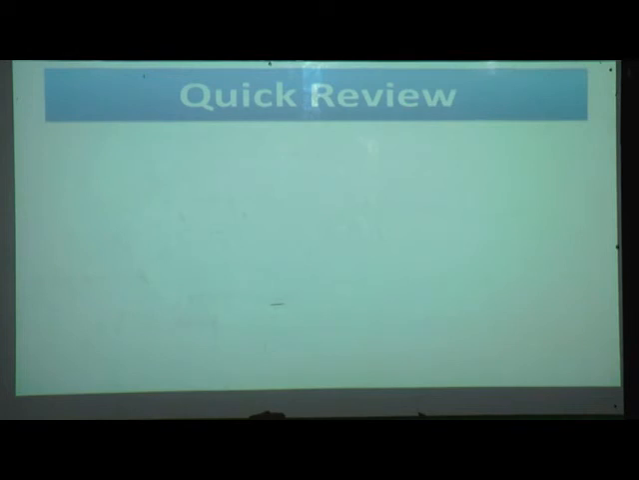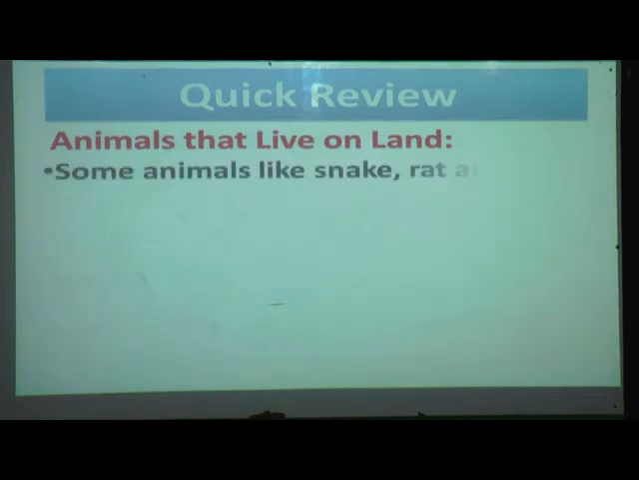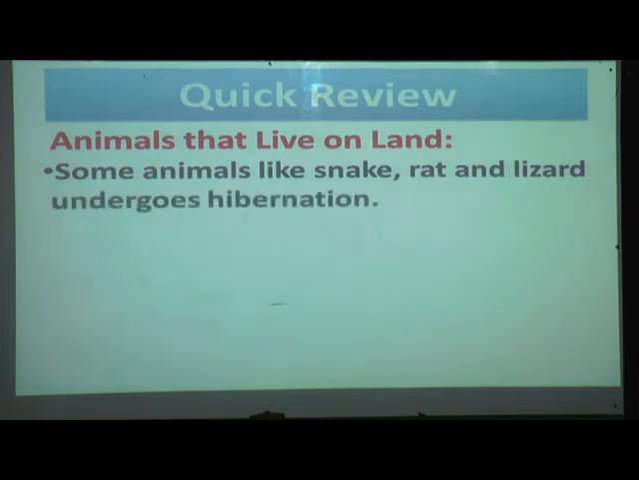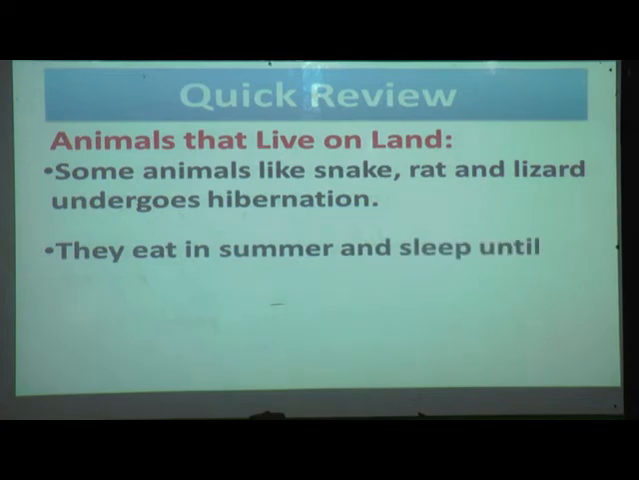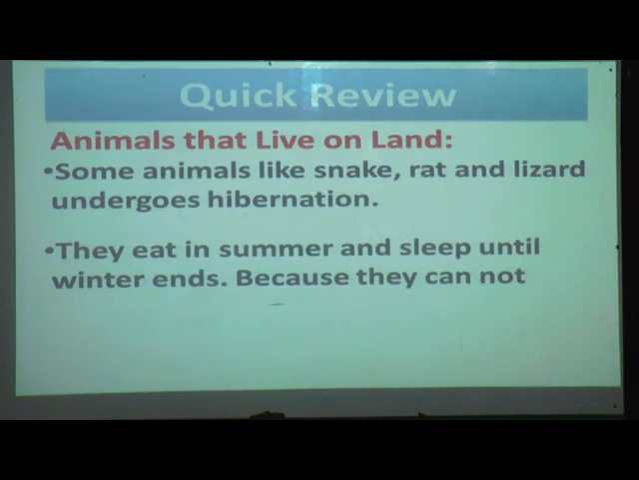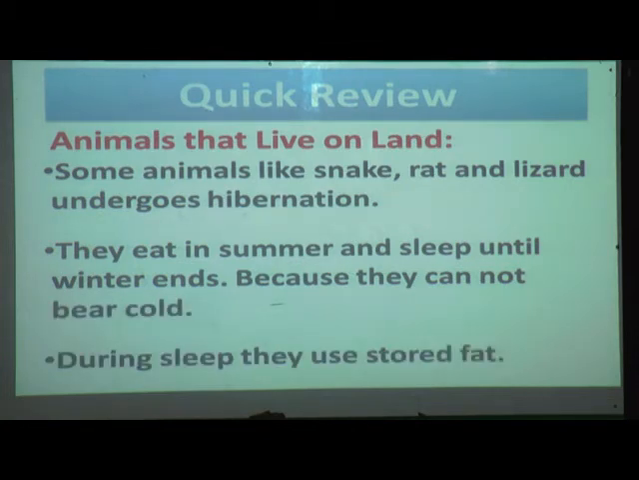Once again we will take the quick review of our example 3. Some animals like snake, rat and lizard undergo hibernation. They eat in the summer and sleep until winter ends because they cannot bear cold. During sleep they use stored fat.